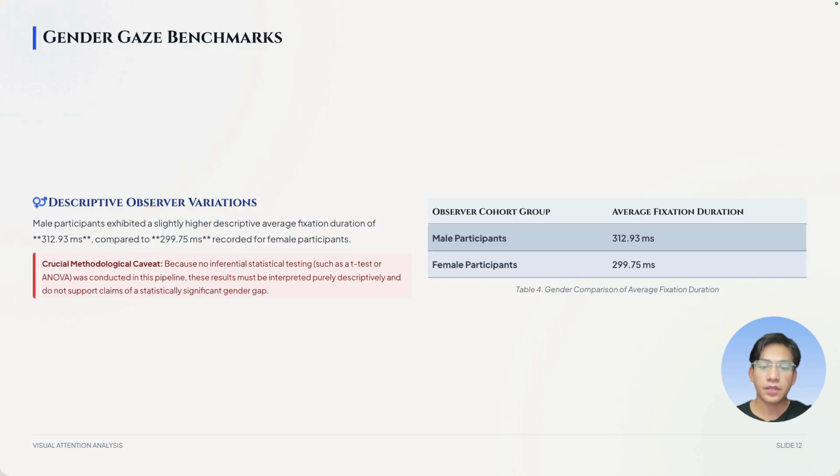That supports the idea that harder stimuli really do increase cognitive load. For gender, male participants average about 313 milliseconds, females average 300 milliseconds. Descriptively, males held their gaze slightly longer, but we didn't run any inferential tests like a t-test, so we can't make a strong statistical claim from this.